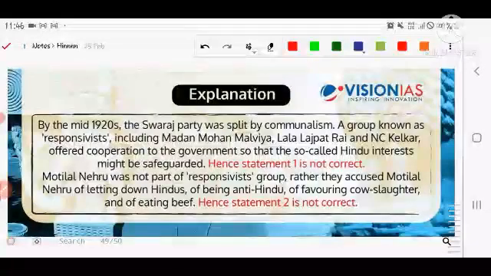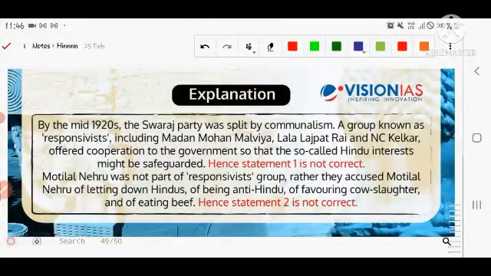By the mid 1920s, the Swaraj Party was split by communalism. Because of the 1917 Bolshevik Revolution in Russia, there was a spillover effect to India, where many communist leaders from other parts of India spread the idea along with communalism. Anyway, the Swaraj Party was split by communalism. The group known as the Responsivists, including Madan Mohan Malviya, Lala Lajpat Rai and N.C. Kelkar, offered cooperation to the government so that Hindu interests might be safeguarded. The main aim here is to safeguard Hindu interests.